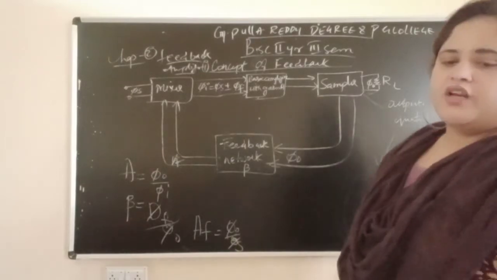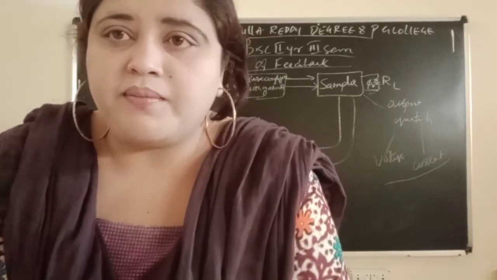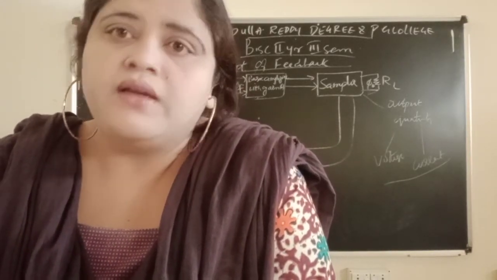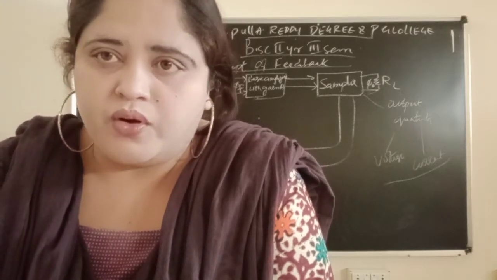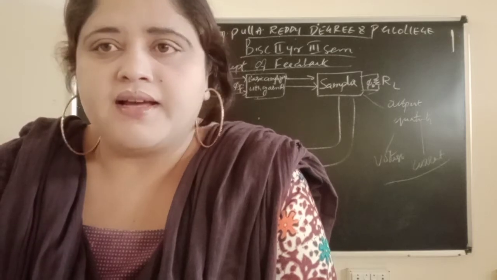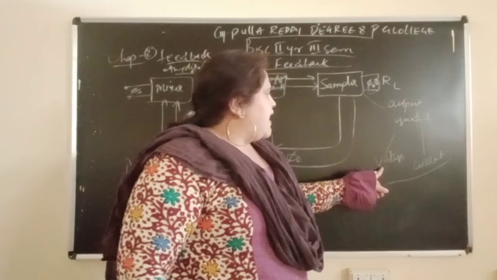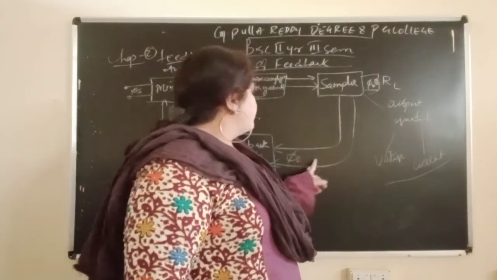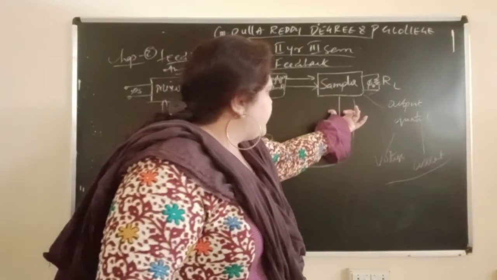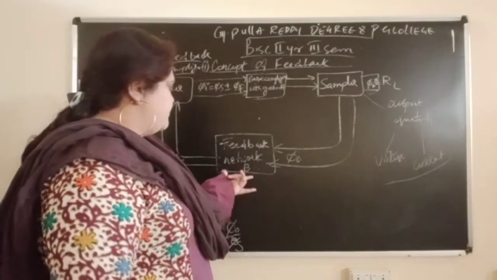Okay, so the operation of the concept of feedback starts from where? The concept of feedback starts from the sampler. What will the sampler do? It will sample the output quantity whether it is voltage or current. After sampling, it will pass to the feedback network.